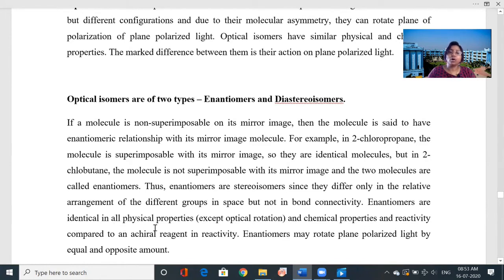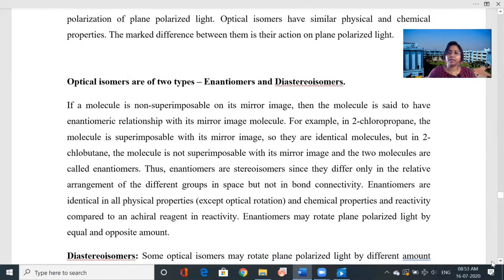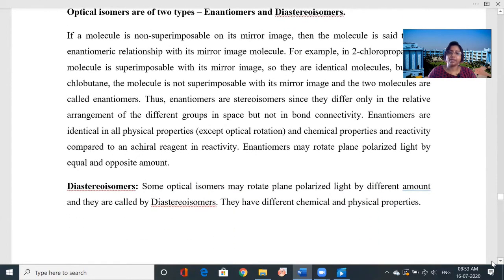Enantiomers are identical in all physical properties except optical rotation, and in chemical properties and reactivity compared to achiral reagents. Enantiomers rotate plane polarized light by equal and opposite amounts. So one can move clockwise to the right, and the other will move the plane polarized light in the opposite direction.